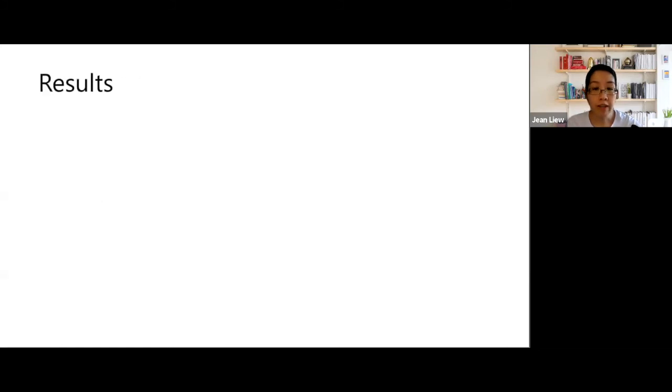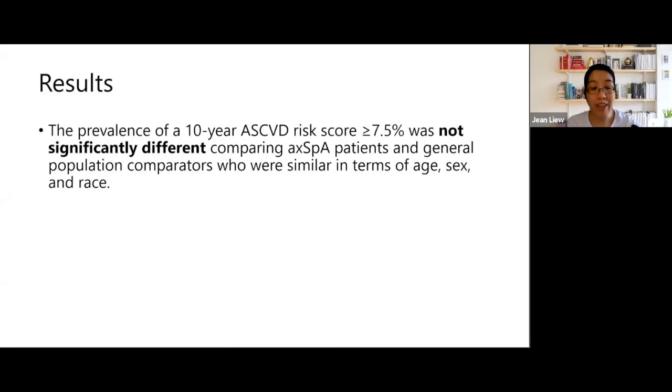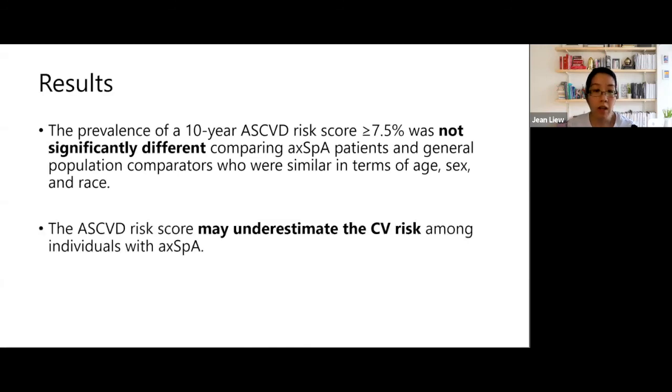So again, to reiterate our results, the prevalence of a high 10-year risk score was not significantly different between axial spondyloarthritis and the US general population. And this risk score may underestimate the cardiovascular risk in axial spondyloarthritis. What does this mean? We only looked at risk scores and not their actual ASCVD risk. The actual risk might be higher in those of axial spondyloarthritis.